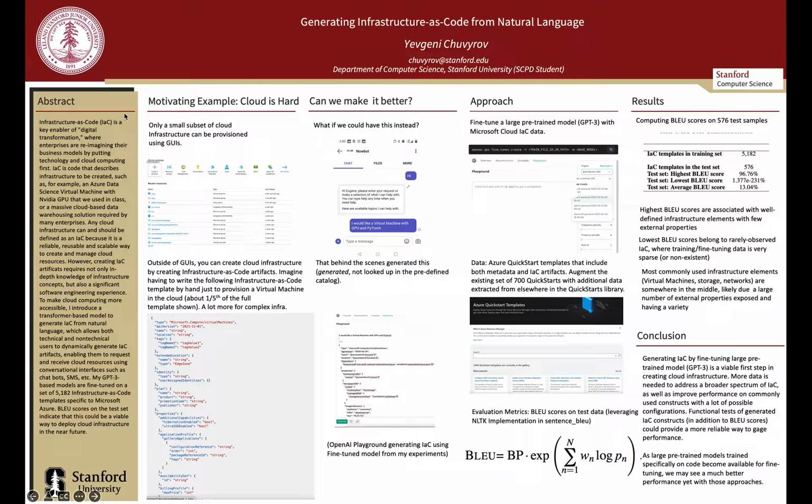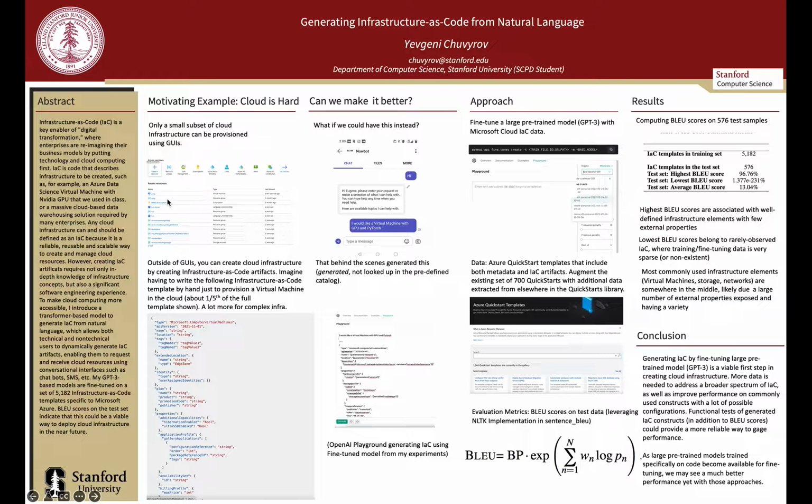For my custom project, I chose to explore the generation of infrastructure as code artifacts from natural language. And here in the left-hand column, I have a motivating example. In my opinion, cloud today, or more precisely, cloud provisioning, is hard. One way to provision cloud resources today is to go to a graphical user interface such as Azure Portal or similar offerings from AWS or GCP and use those graphical tools to provision the infrastructure desired. However, there are limitations with this approach because only a small subset of infrastructure can be provisioned this way due to inherent complexities involved in configuration.